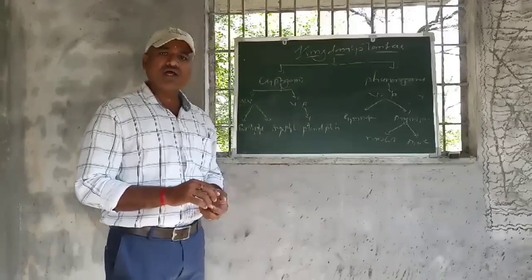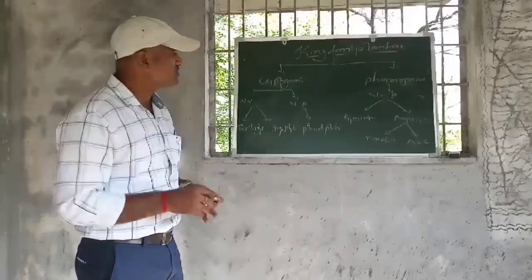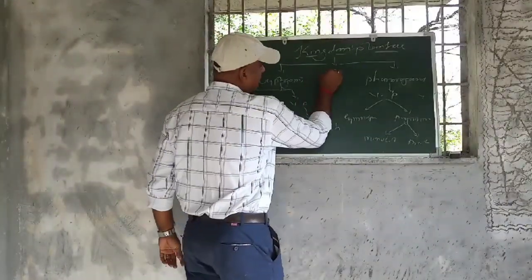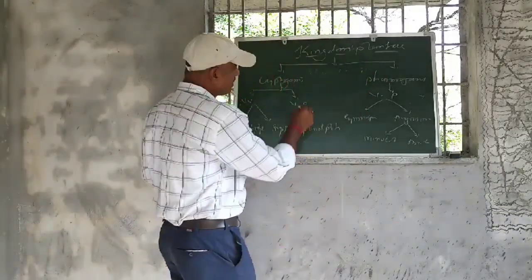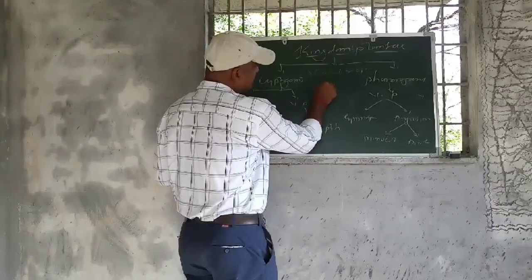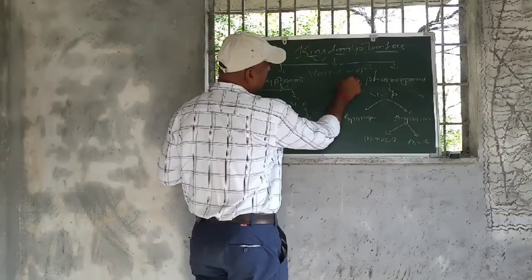Now, first of all, I would like to tell you the meaning of vascular system. Two tissues are there, that is called xylem and phloem.